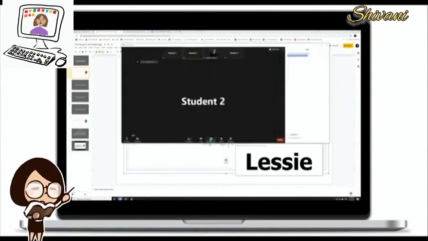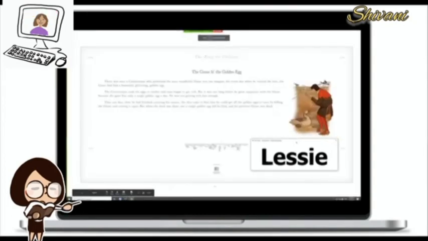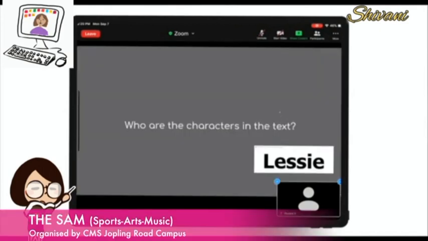It's just a tray window that will generate random names of students. Let me suggest one way you can use this tool with your students. This is a Google Slide that I created for a class. It has a little story and some questions.